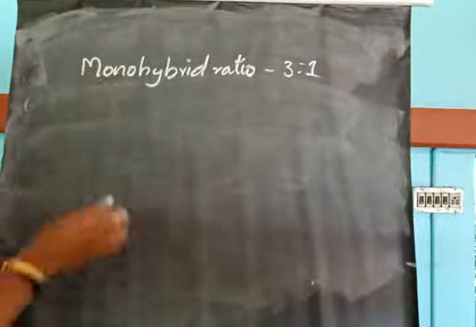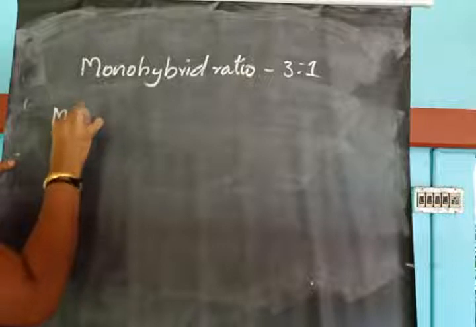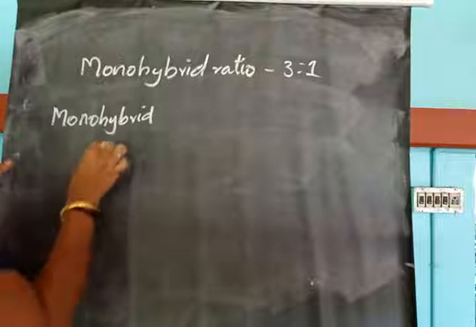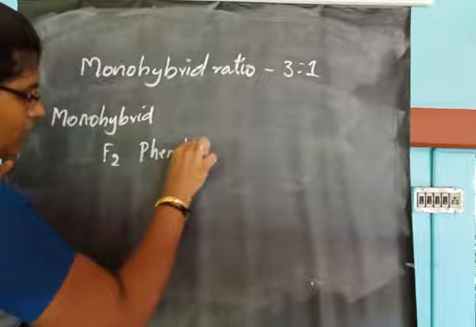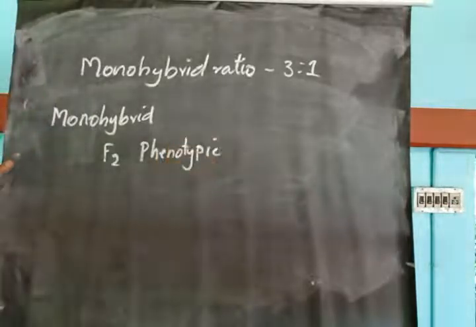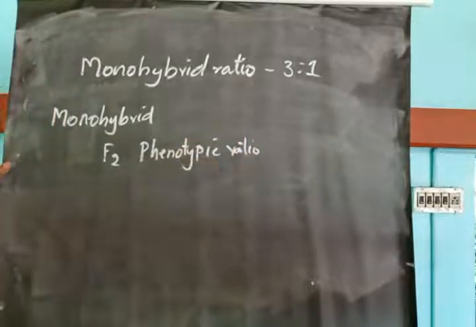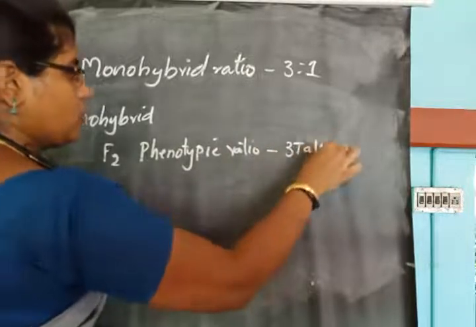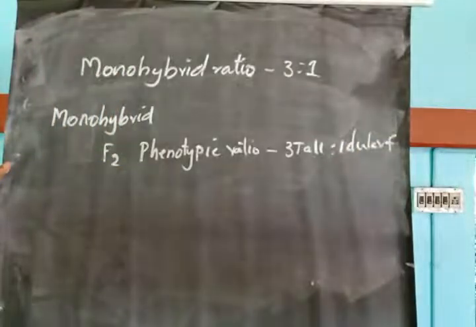If they are specifically asking for the monohybrid F2 phenotypic ratio, then it is 3 tall is to 1 dwarf. Like this you want to write.